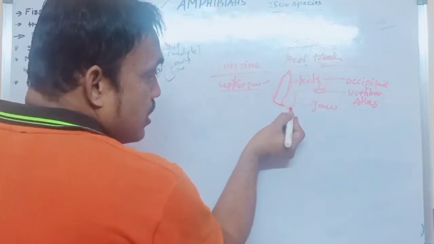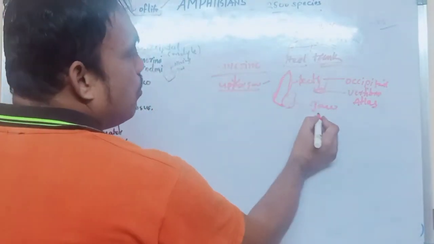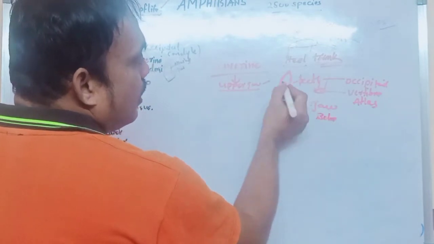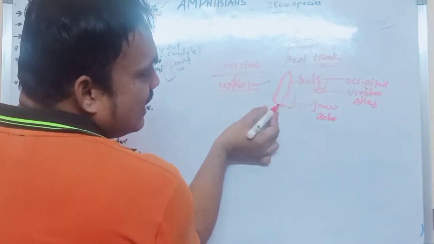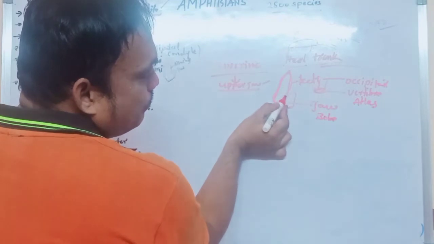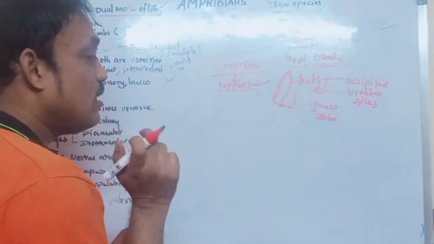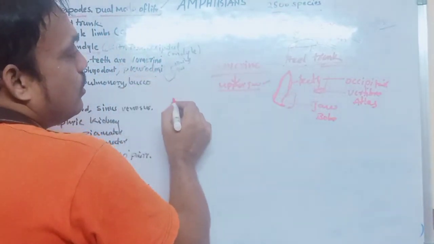For example, this is the jawbone, and whatever teeth are there are located on the inner side. That is what we call pleurodont.